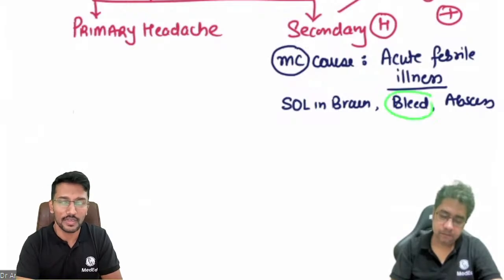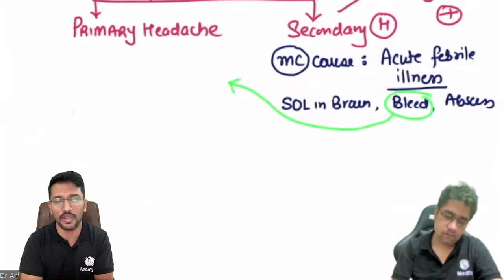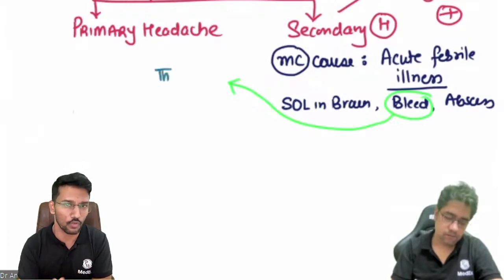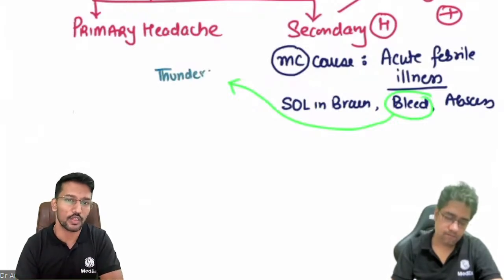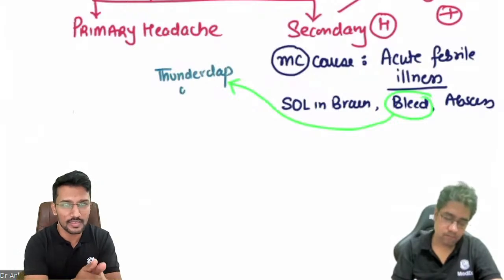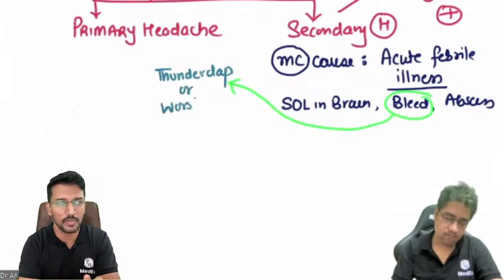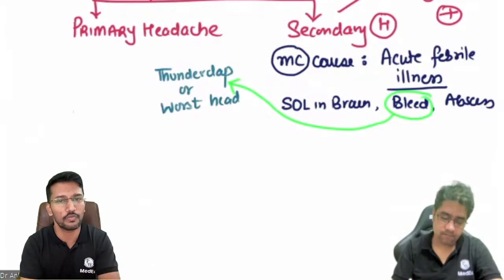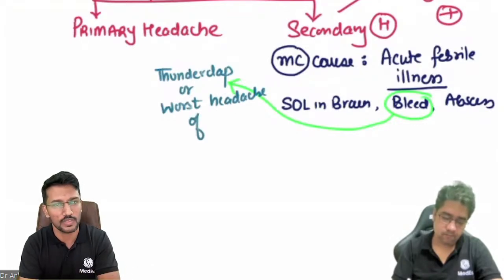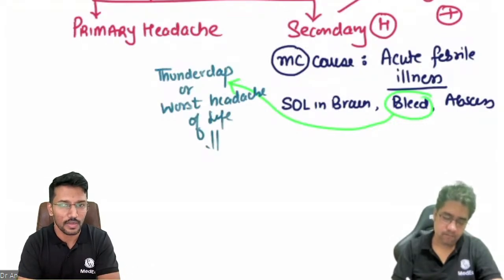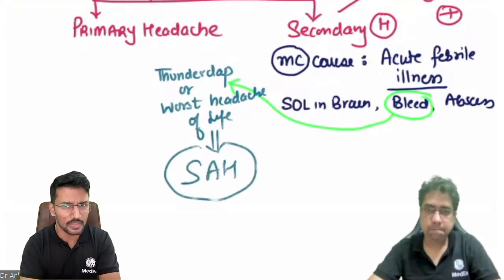Or in which condition does the patient describe an acute headache episode as the worst headache of my lifetime? And we all know the answer: that is subarachnoid hemorrhage. Thunderclap headache, or the worst headache of lifetime, is seen in subarachnoid hemorrhage. That's all from the secondary headache.